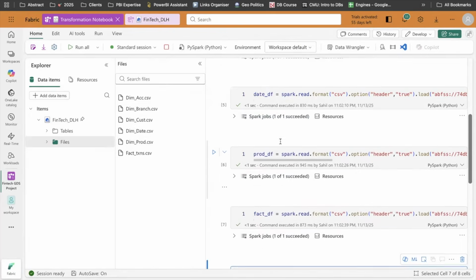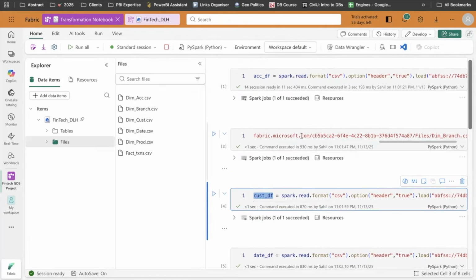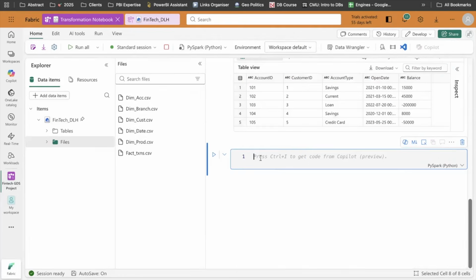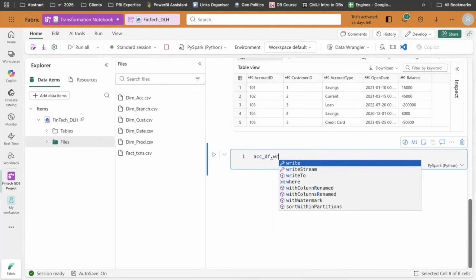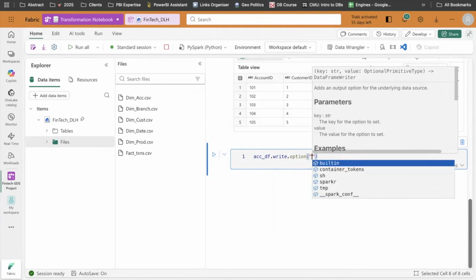What I will do is I will do for the customer data frame, or maybe I'll start from account. I will write the simple Spark code dot option. Maybe I'll ask it to infer the schema also.